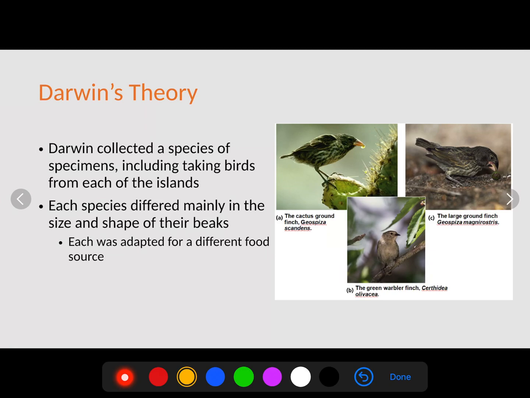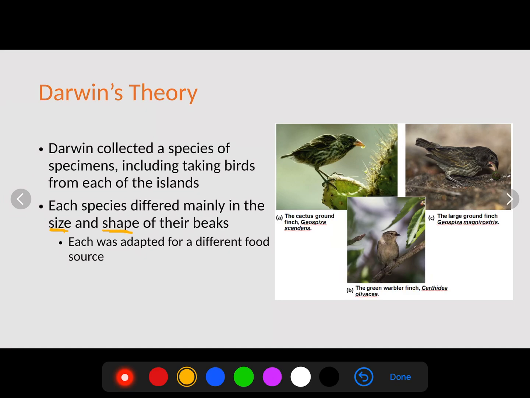Darwin had a theory, and when he went to the Galapagos Islands, he collected a bunch of different species of specimens, including birds. Each species differed mainly in the size and shape of their beak, and he noticed this. Why do all these very similar-looking finches have different sizes and shapes of beaks?